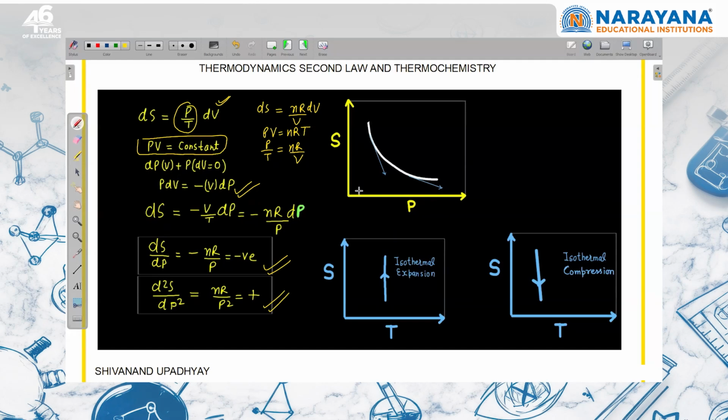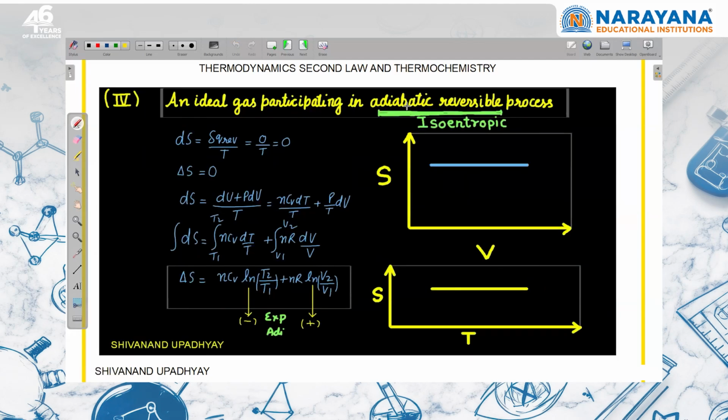So these are the theoretical parts. Mathematically, we have derived that and it can be converted into language. This you already know that if temperature is constant, in isothermal expansion, entropy is going to increase. So it is like this. In isothermal compression, it will be like this. Temperature is constant, entropy will decrease.